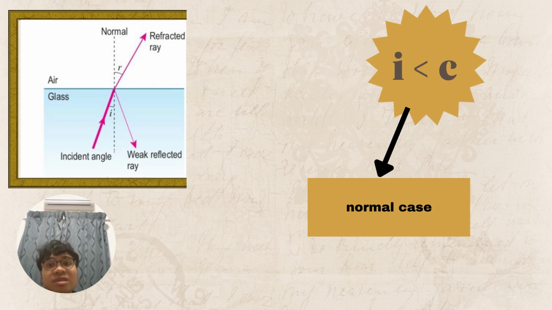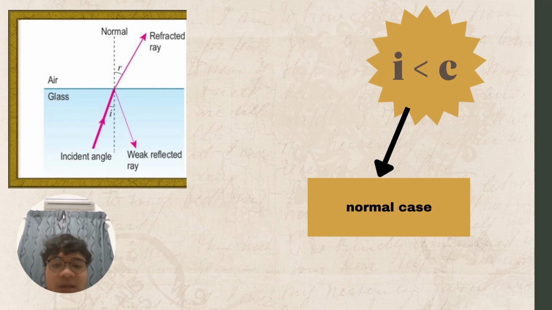Okay, so for the first case, incident angle less than critical angle. Ni just normal case lah sebab dia apply Snell's law lagi. Incident angle ada, pop refract sini. Basically it just applies Snell's law in calculation pun. But you see, bila kita gerak from denser medium, dia akan ada reflected ray. But for the first case, the ray is very weak lah, so you can barely see it.